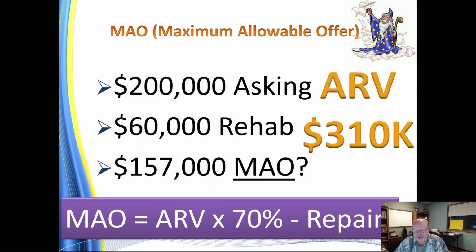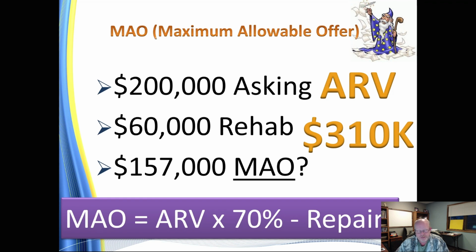Okay, so we come back here and we look at that, gets us to our 157 of this scenario. Then the next question will be like, but Mike, this is a really hot market. I mean, I've been running the numbers like that and I've been watching the properties selling. They're selling for a lot more than that. Or if I do submit offers, I can't get them because somebody else is buying them for a price higher than that. And that's true in today's market right now.